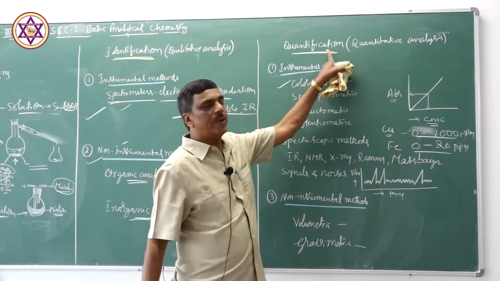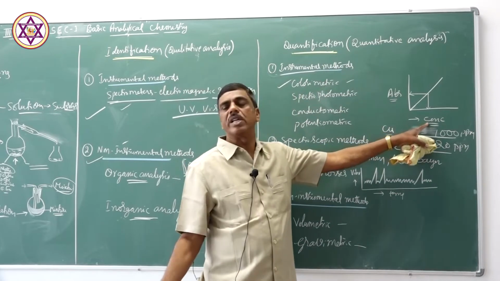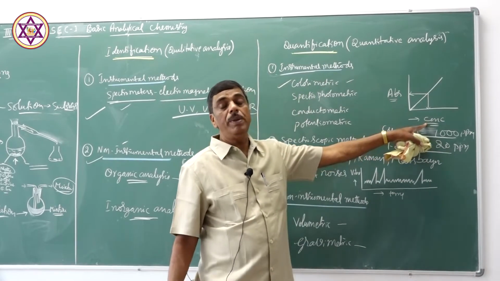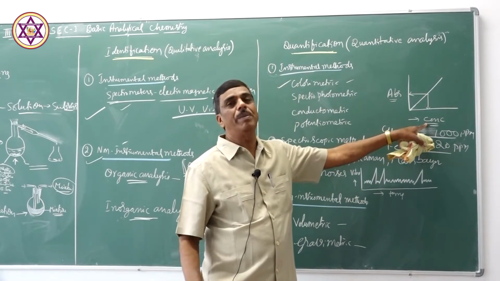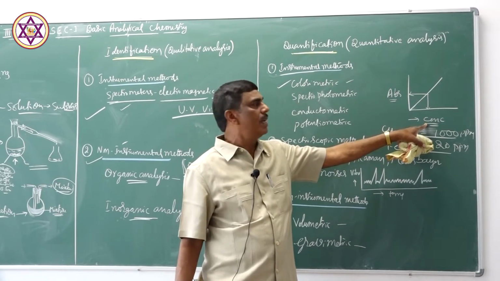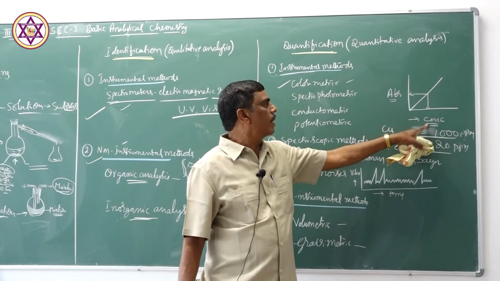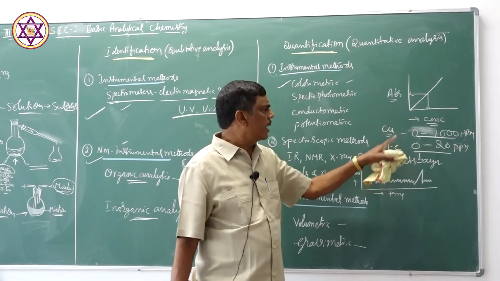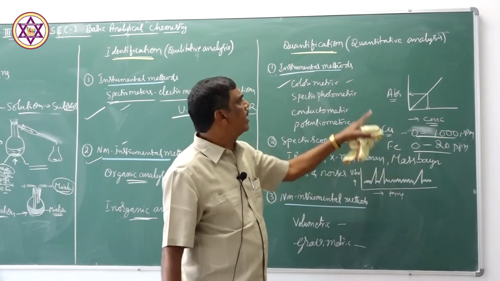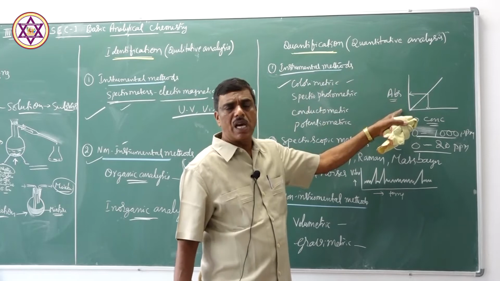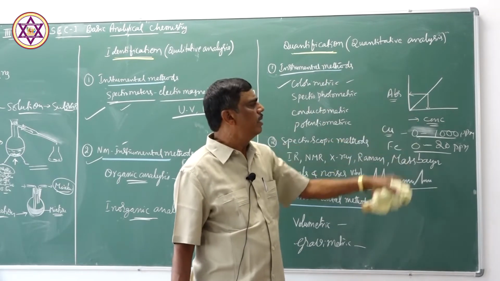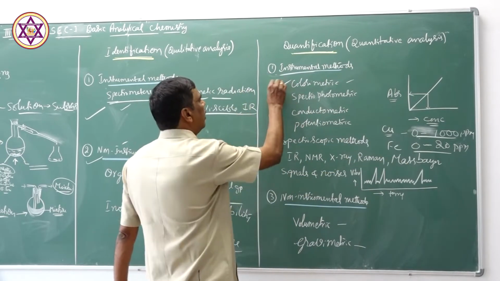The concentration may be in volume measurement or in weight measurement. In this measurement, copper, iron and many metal ions can be quantified by using these instrumental methods.